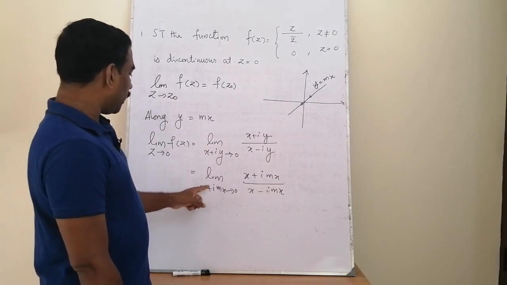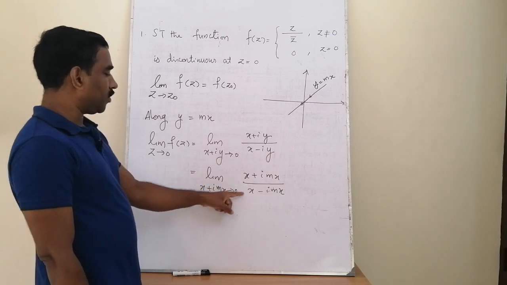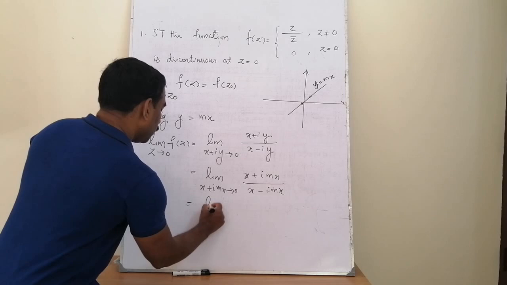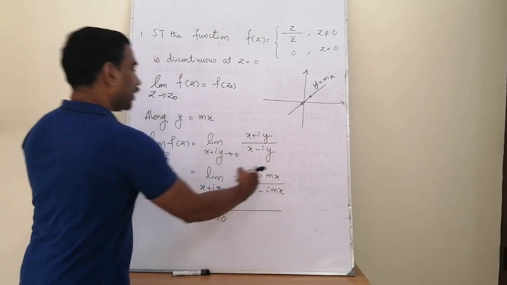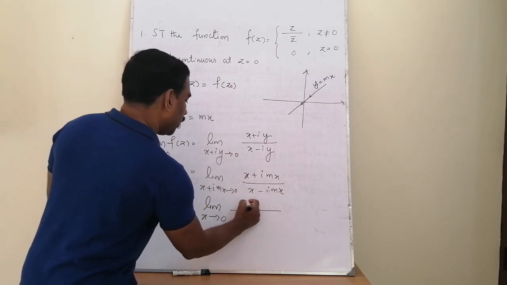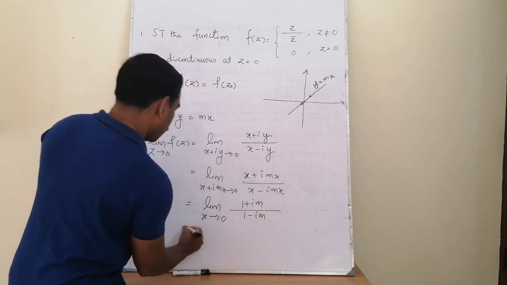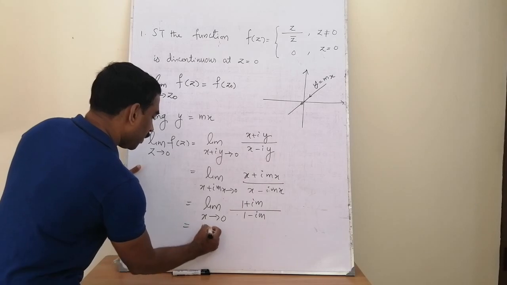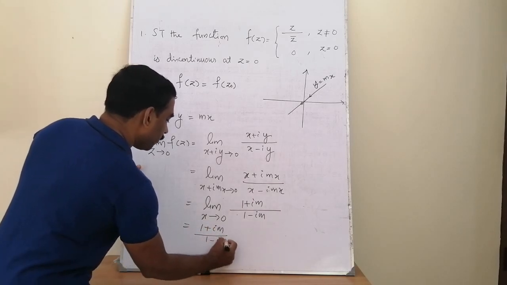So this limit, x plus i mx tends to 0, is equivalent to x into (1 plus im) tends to 0, where this 1 plus im is a constant, and so this is equivalent to limit as x tends to 0. We can simplify this quotient by taking x as common factor and cancelling. This will become 1 plus im divided by 1 minus im, that is purely a constant. So that is equal to 1 plus im divided by 1 minus im.